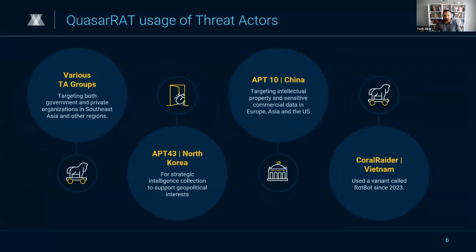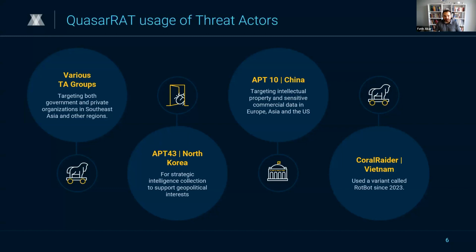Most recently, the Chinese threat group APT-10 was observed using it for targeted attacks, focused on intellectual property and sensitive commercial data in Europe, Asia, and the United States.